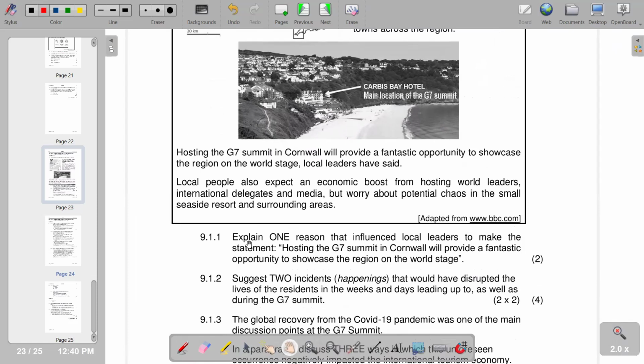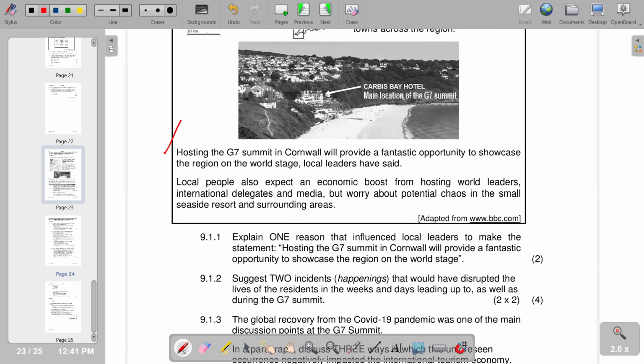So our question 9.1.1, explain one reason that influenced local leaders to make the statement: hosting the G7 summit in Cornwall will provide a fantastic opportunity to showcase the region on the world stage. And we have that statement on this part, local leaders have said. So the question requires us to come up with one reason that influenced the local leaders to make the statement. So you'll see that in terms of the reasons, of course,